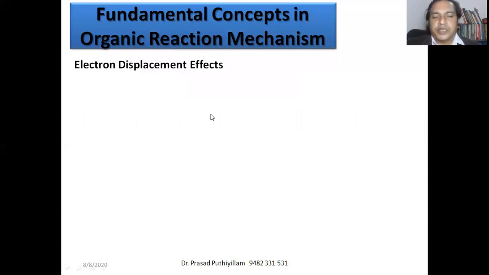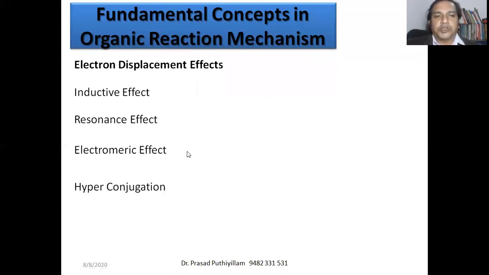Now, some electron displacement effects like the inductive effect, resonance effect, electromeric effect, and hyperconjugation. All these are different electron movements because of the presence of some functional group. How the electrons move, the possible electron movements, are discussed under these effects known as the inductive effect, resonance effect, electromeric effect, and hyperconjugation. All this we will discuss in detail in the next class, class number 7.